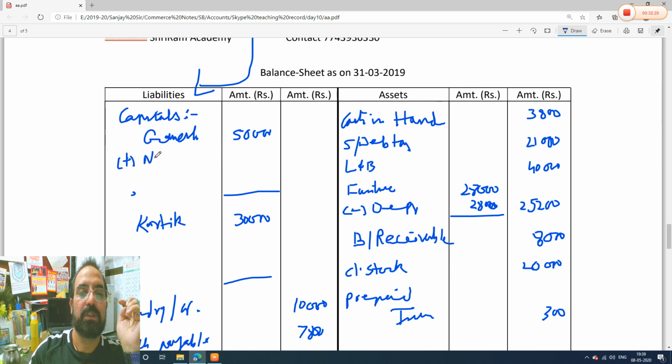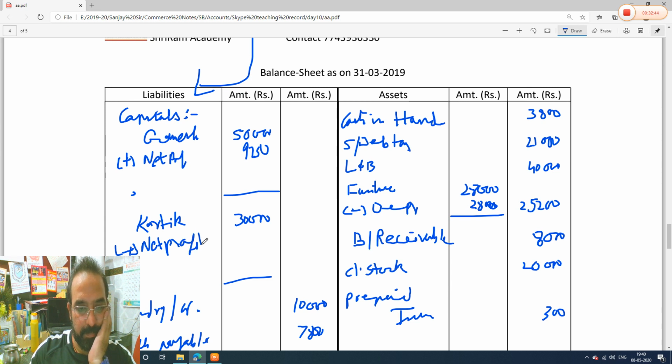Plus net profit. What is the net profit? 9,750. And for him also plus net profit, 9,750. So you total this: 59,750 and this is 39,750.